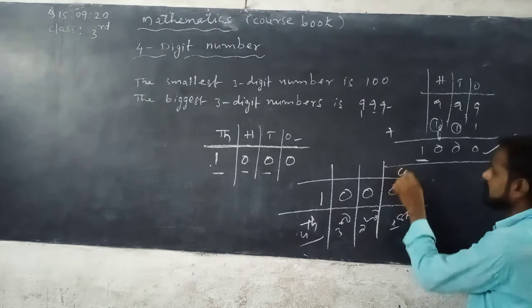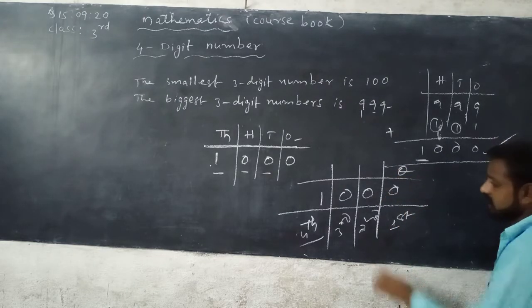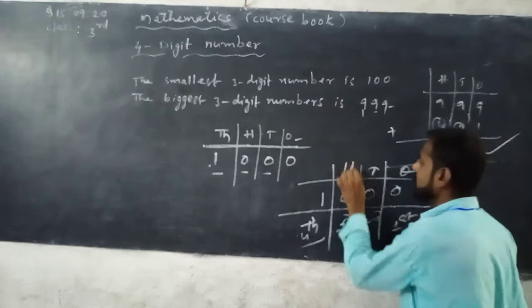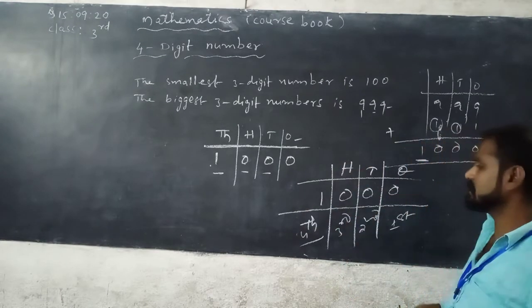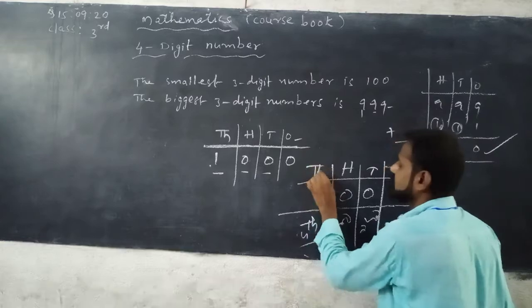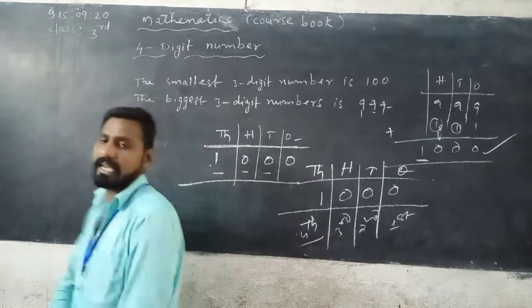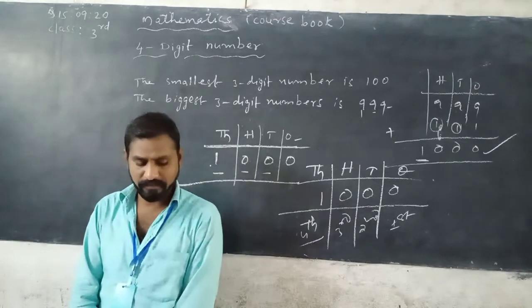First place is called ones, second place is called tens place, third place is called hundreds place. Now next, the new place, that is the fourth place, is called thousands place. So it can be read as 1000.